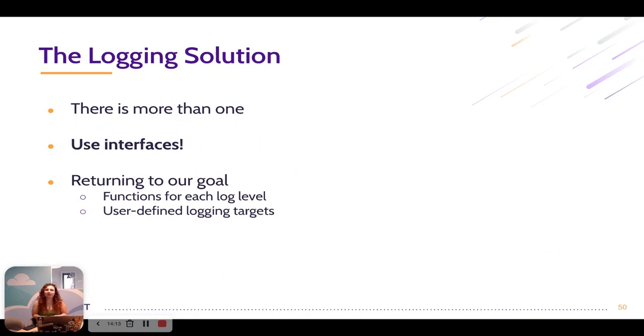Make sure you're not creating an interface for just one concrete type. But in this case, we have the stdout target and the file target, and this is a great example of when we can use an interface. Let's go back to polymorphism. We're talking about representing different types through the same interface. And we want to return to our goal, because our original design just wasn't good for Go. So once again, we're talking about functions for each log level and user-defined logging targets.